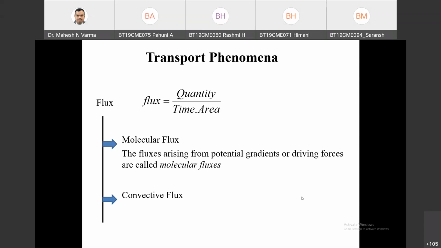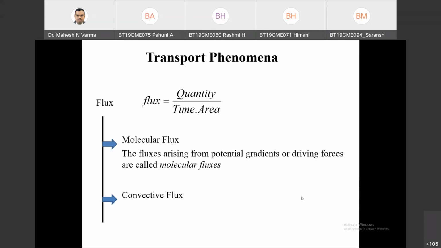One molecule takes heat energy and passes it on to another molecule, and that molecule passes the energy on to the next one. But the molecules will not move. In which direction will it pass? Where there is a potential gradient, or driving forces. So there will be a transfer of energy from higher temperature to lower temperature. That is the conductive heat flux.